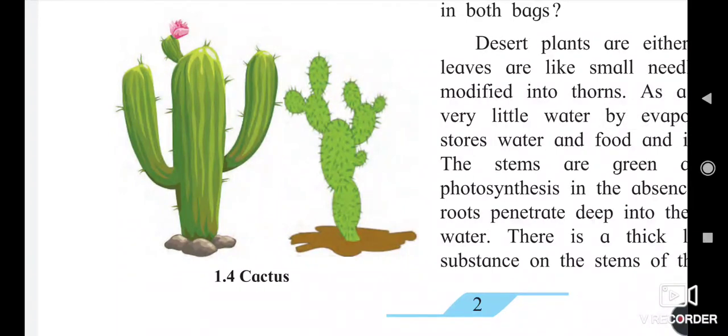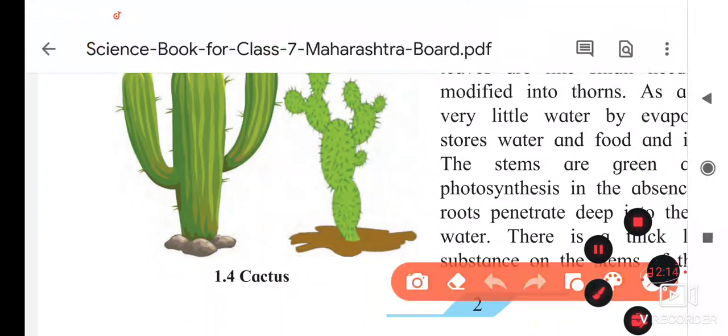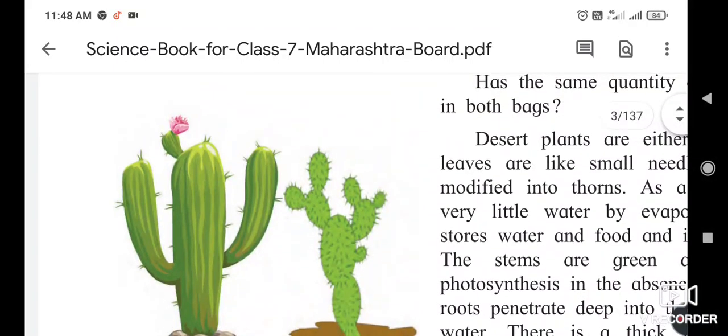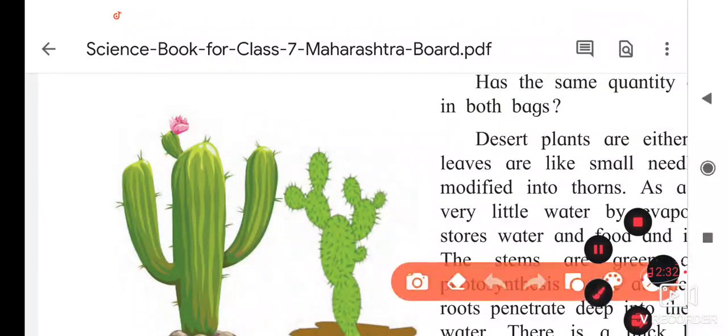The leaves are changed into thorns, and the stems are green in color, and it gets a direct flower.